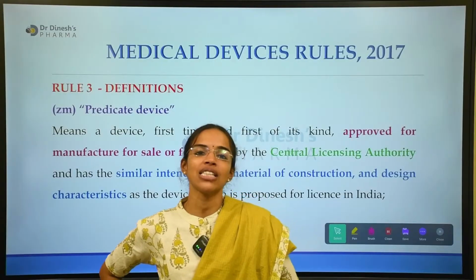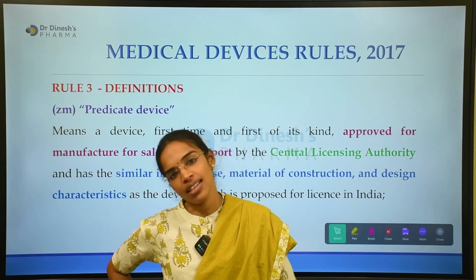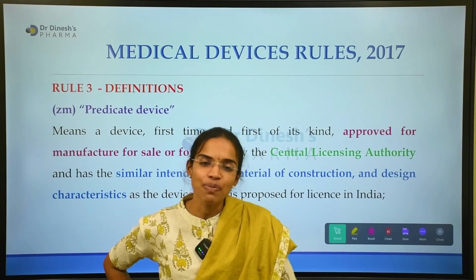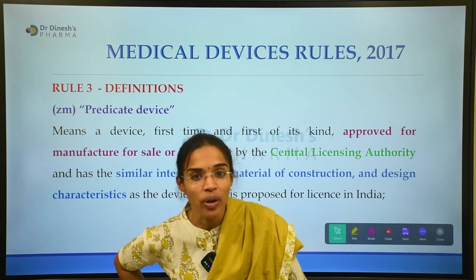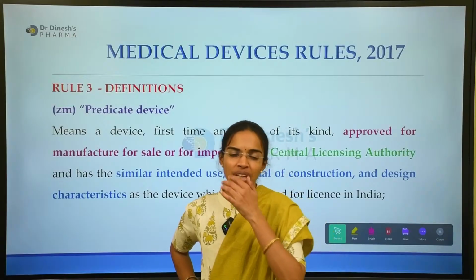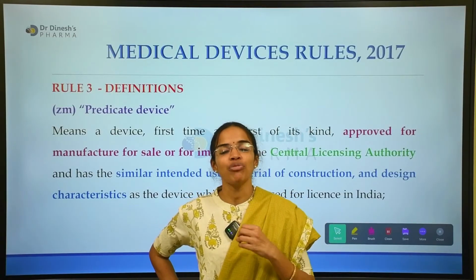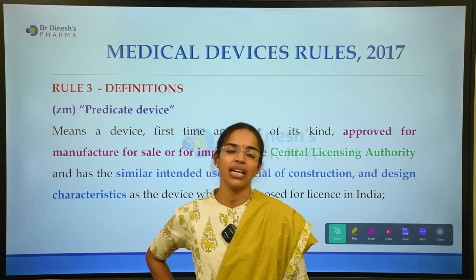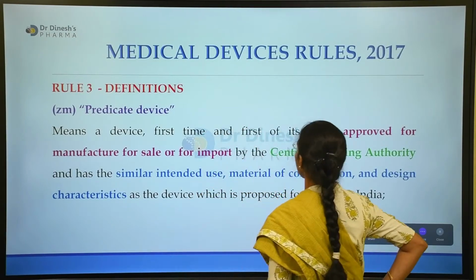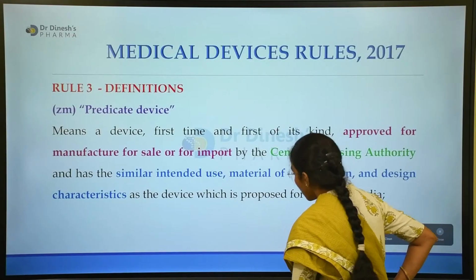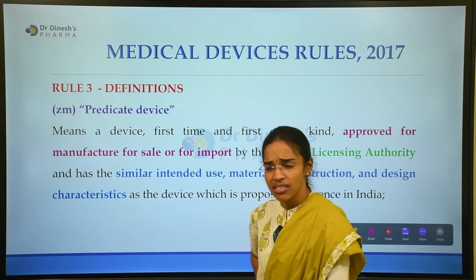In drugs we have the innovator products and the generic products. So this predicate device is very much similar to an innovator's product. It is the medical device which is manufactured for the first time of its kind, and it is approved for the manufacture, sale, import, etc.